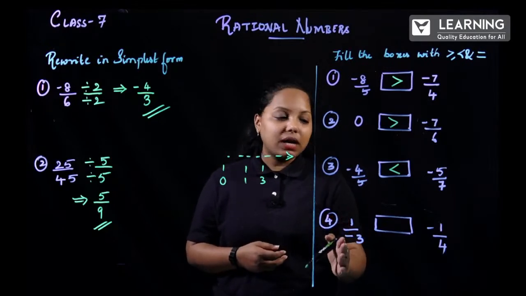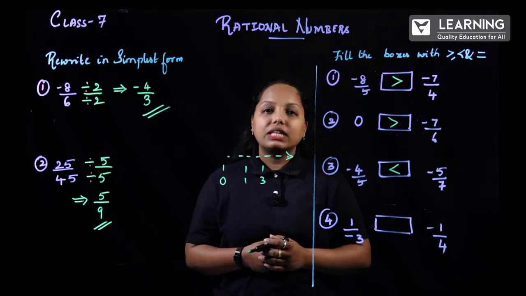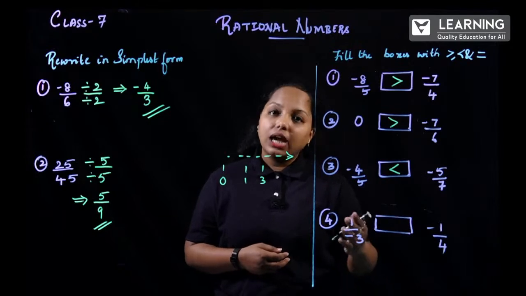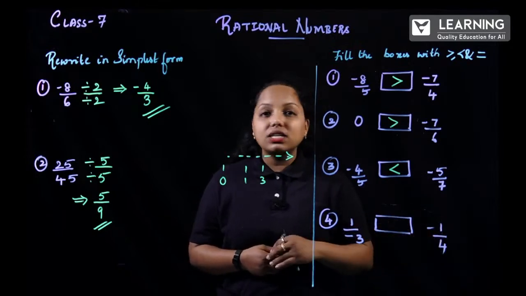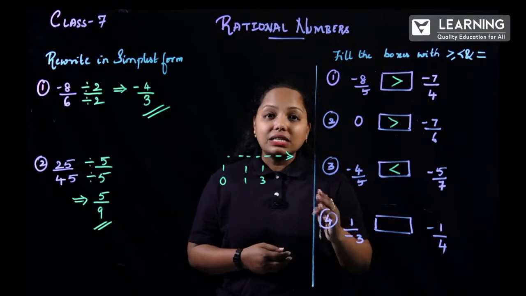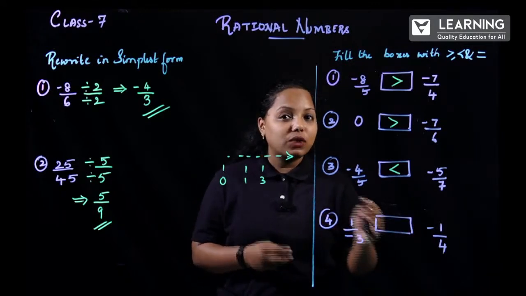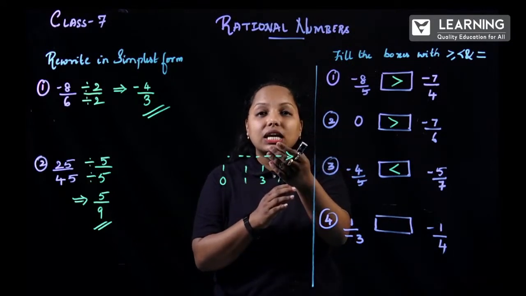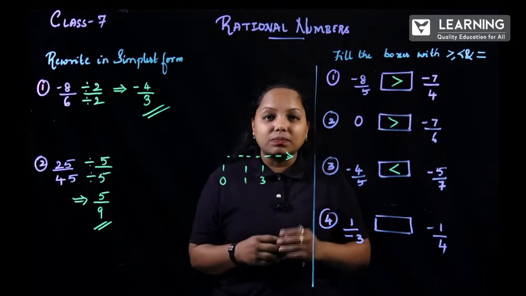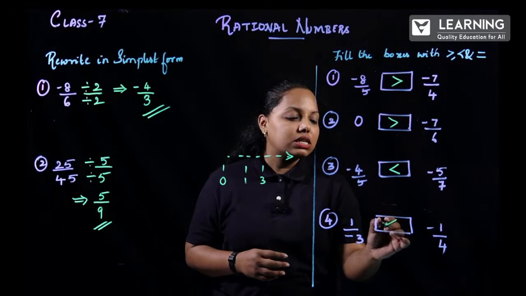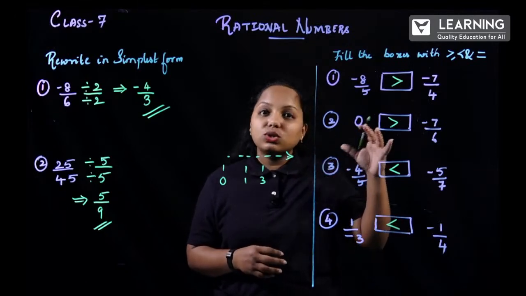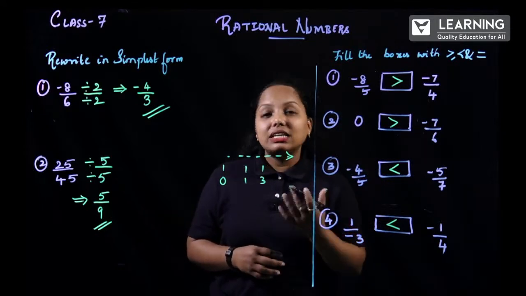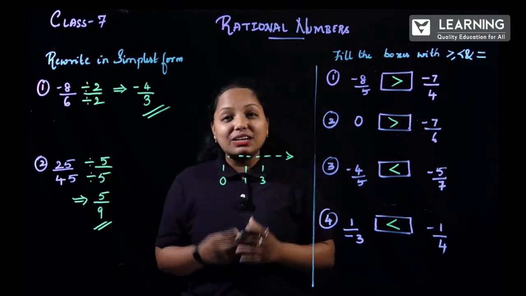So how about 1 by minus 3 and minus 1 by 4? Yes, again when you compare this one, both are negative. When you divide this, it is minus 0.3 and this is minus 0.25 over there. When you ignore the signs, 0.3 is greater. When you consider the reverse process with the negative sign, 0.3 is lesser. So I hope you are clear with this. So now this is lesser. In the positive sign, whichever is greater, in the negative that will be the decreasing number over there. I hope you are clear with all these concepts.